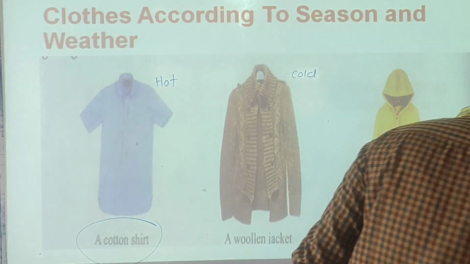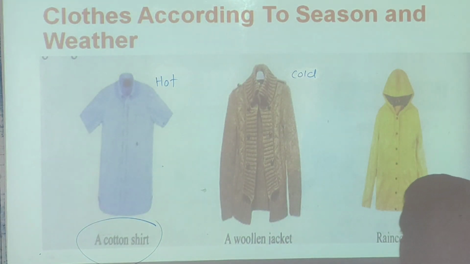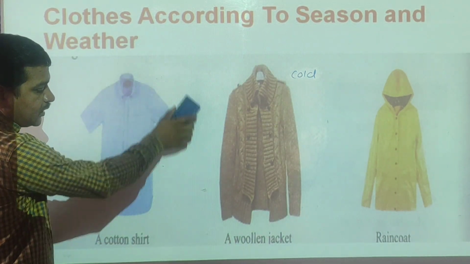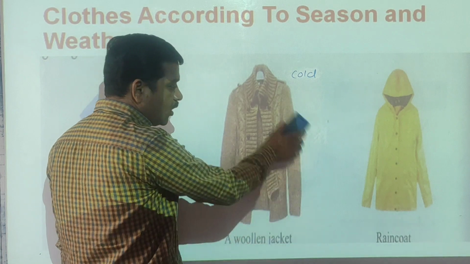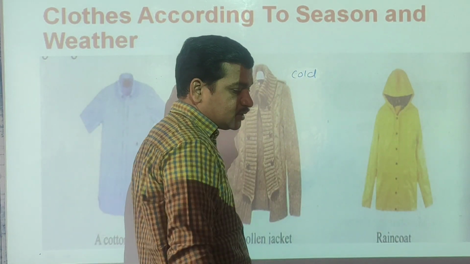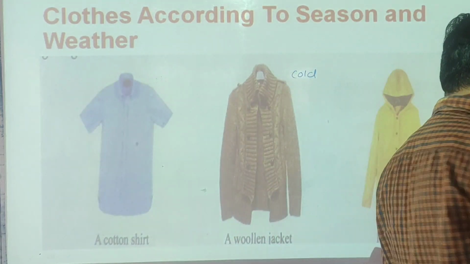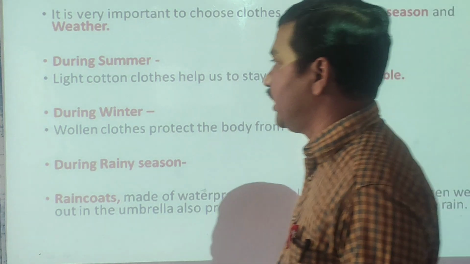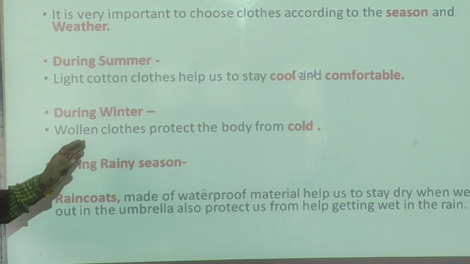Now next thing, yes, we can see this picture, okay students. So in summer we are supposed to use cotton shirts, in winter we are supposed to use woolen jackets or woolen dresses, and in the rainy season we are supposed to use a raincoat. Now next, this is the information, you can note it down. One more time I will repeat.